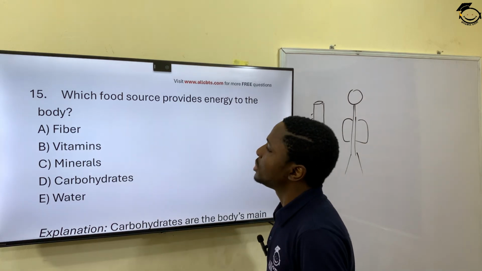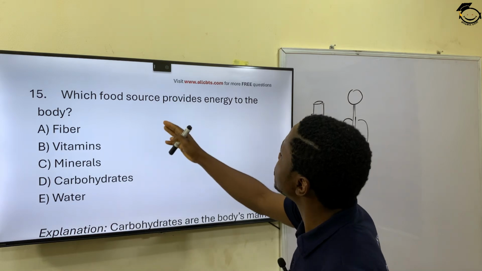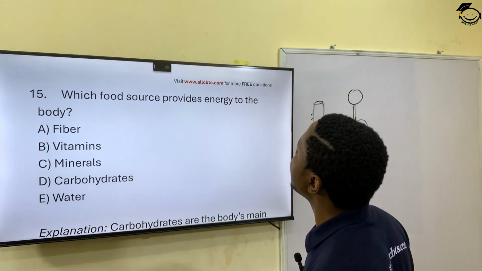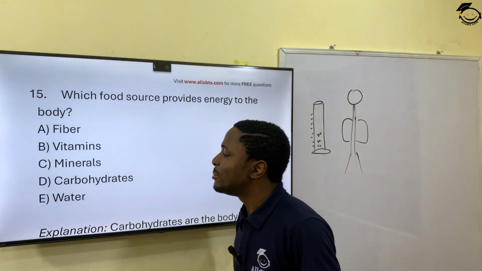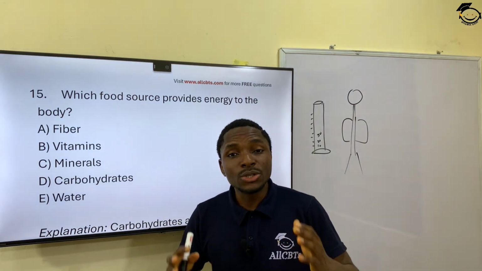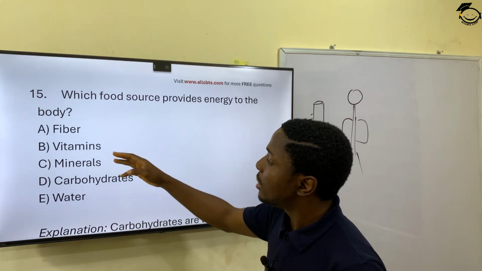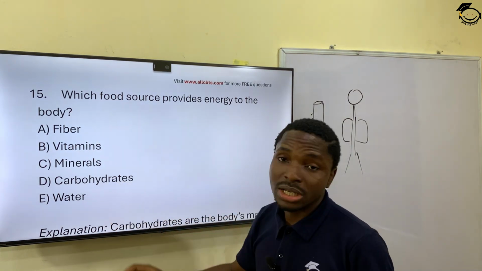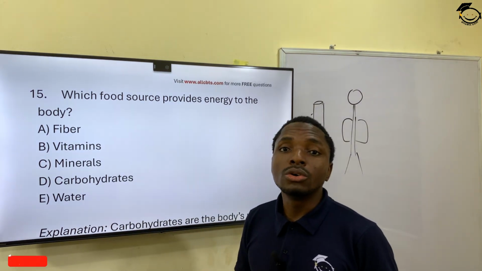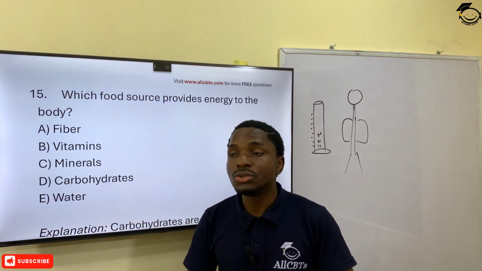Now we'll go back to the questions. Question 15. Which food source provides energy to the body? Which food source provides energy to the body? And that would be what? Carbohydrates. Carbohydrates are the body's main source of energy. Yeah, carbohydrates. Fiber, vitamin, mineral, water, no. Carbohydrates are the body's main source of energy. They are also called body energizing food. They give energy to the body.